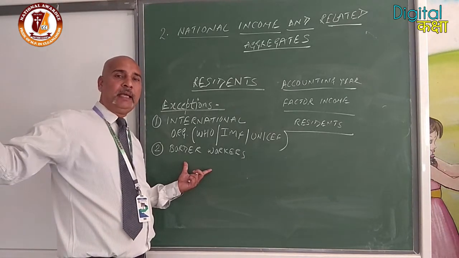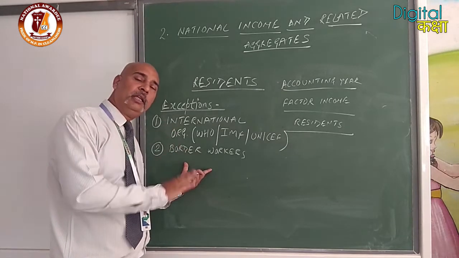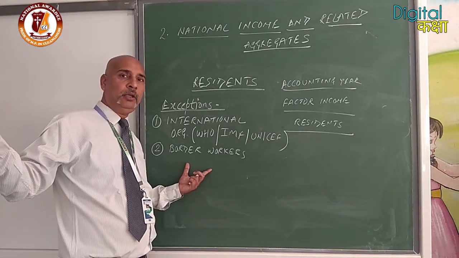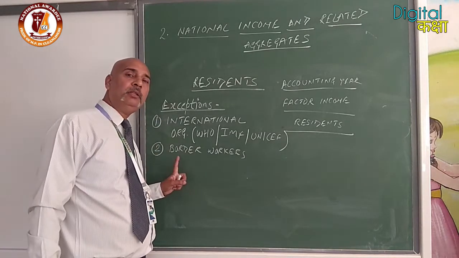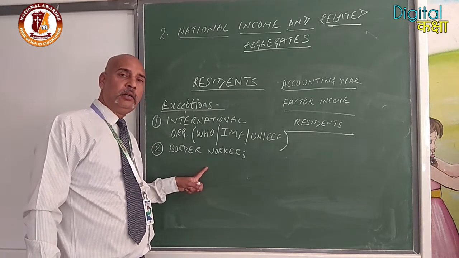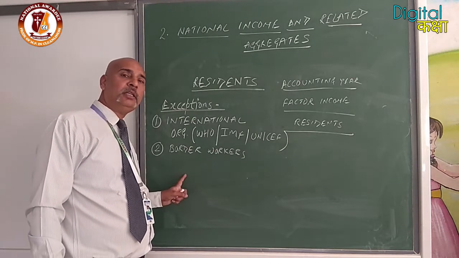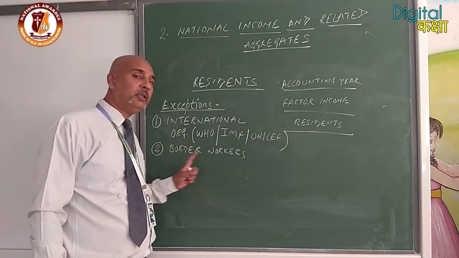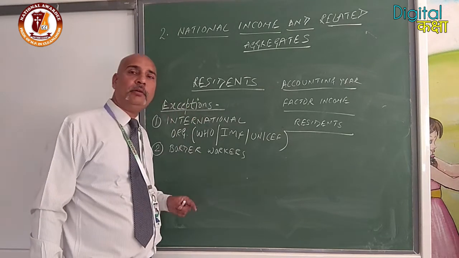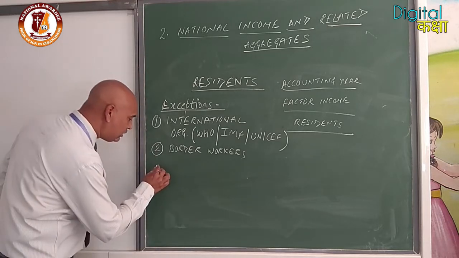But people migrate, people come for working in India, and after working, they move back to their nation. So these workers who come frequently from one country to another are basically called border workers, and will not be considered as a resident of our country. Okay? Third one is